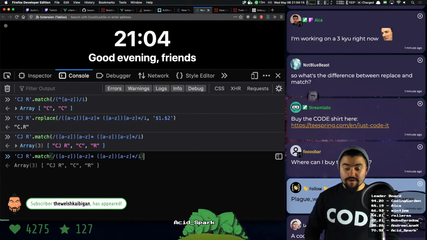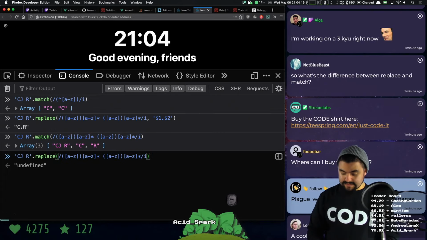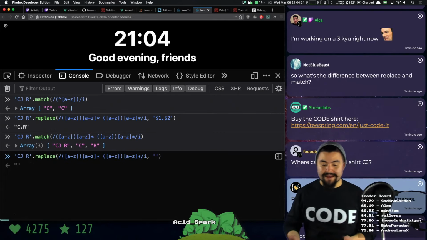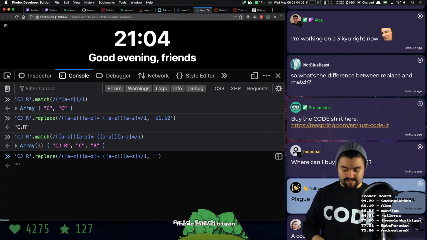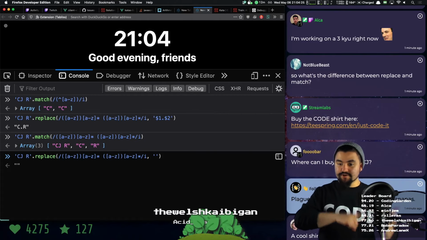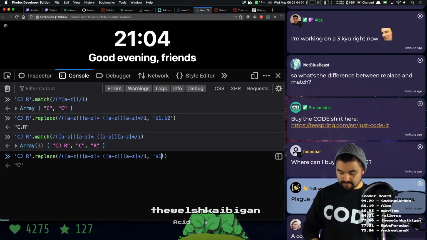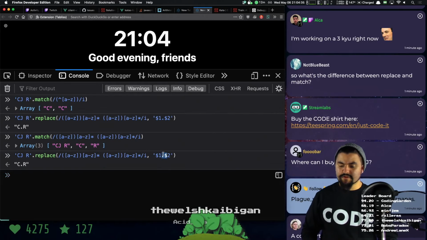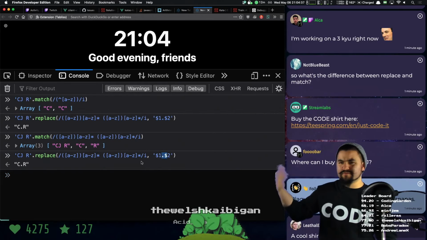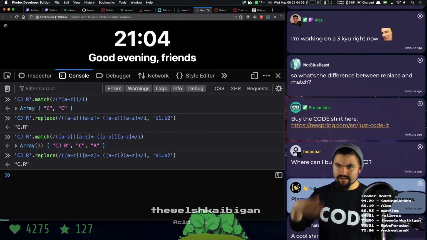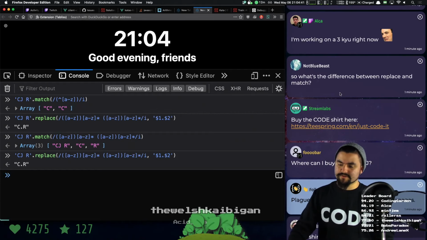Now, with regular expressions, there's this idea of finding the thing that matched. So with replace, what I'm basically saying is I want to replace the string with, first, the thing that matched in the first parentheses, so that's $1, followed by a period, followed by the second thing that matched. So that's where replace would come into play. They both have their use cases, but ultimately they both execute the regular expression.